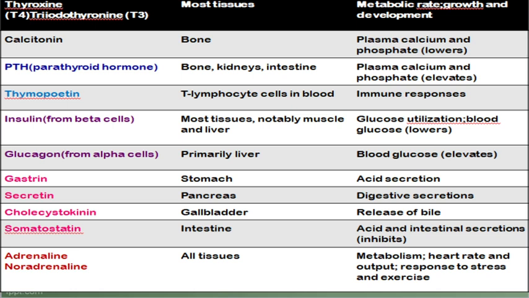Next hormone is somatostatin, which is also called growth inhibiting peptide. It will be inhibiting the growth. Generally it will be acting on the intestine. It will be inhibiting the release of insulin, glucagon, gastrin. At the same time it also inhibits the secretion of a few pancreatic fluids and pancreatic enzymes that are very helpful in the process of digestion. Next hormone is adrenaline and noradrenaline, which are synthesized from the adrenal medulla, and it will